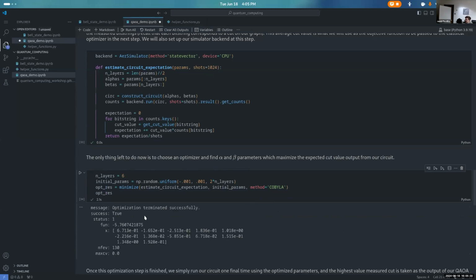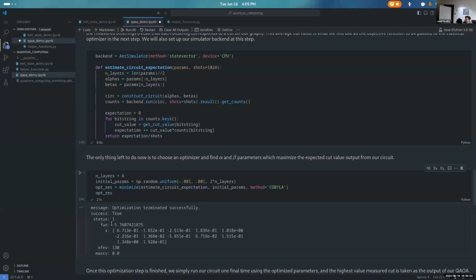And then, so let's go ahead and run it. Which will take a second, because each time we evaluate this cost function, and it did it 130 times, this means that we ran our quantum circuit 130 times. Each of those 130 times actually did 1024 shots of our quantum circuit. So we actually did a lot of computations just in those 2.1 seconds right there. But the optimization terminated successfully.